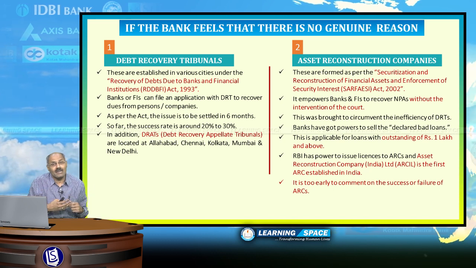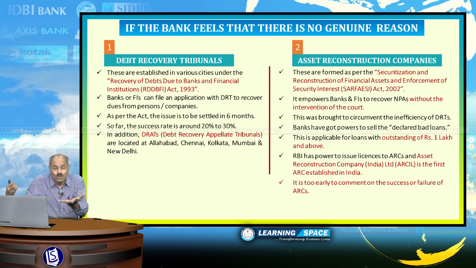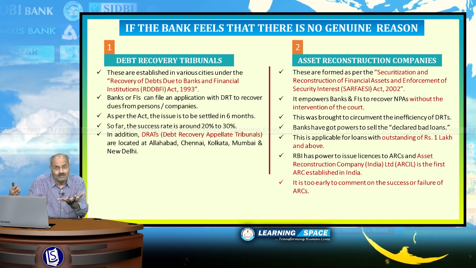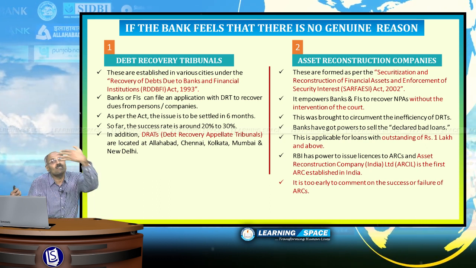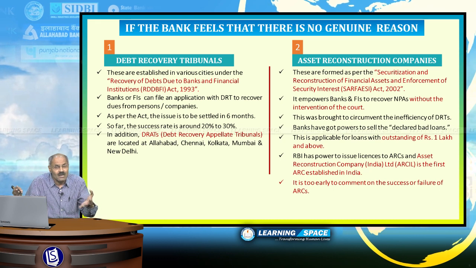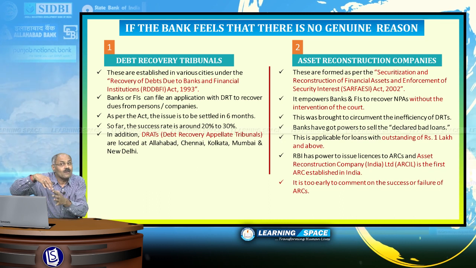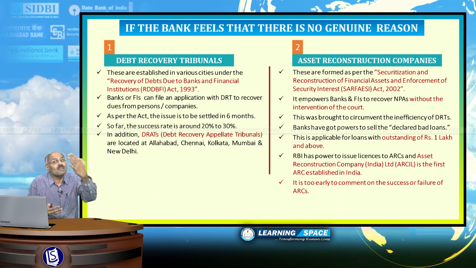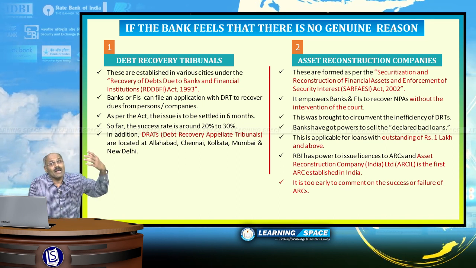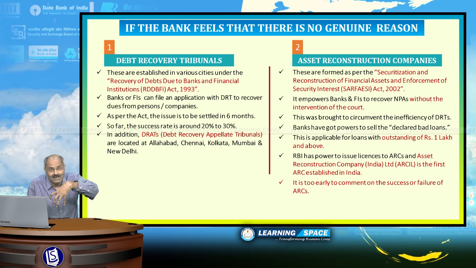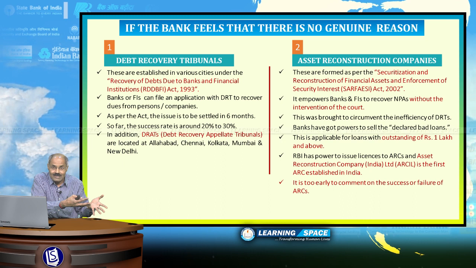The second important point is that banks and financial institutions can sell these loans to asset reconstruction companies. These asset reconstruction companies will purchase these loans, and out of the agreed amount they will give 15% cash immediately, and for the remaining 85% they will give security receipts. So, asset reconstruction companies are established subsequent to the SARFAESI Act. This is the mechanism devised after the failure of debt recovery tribunals.